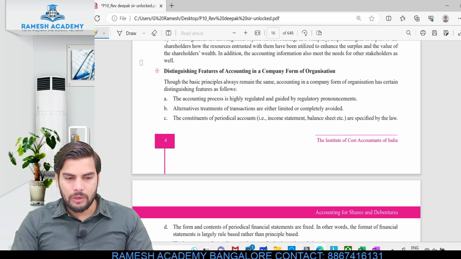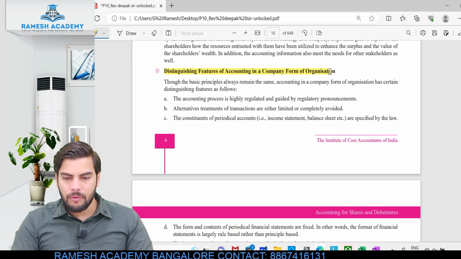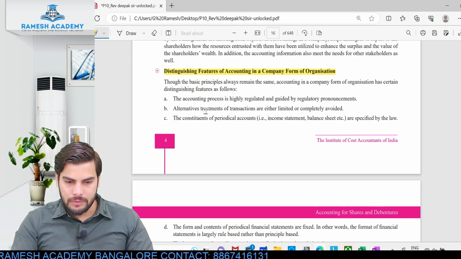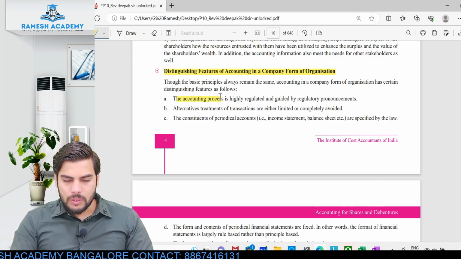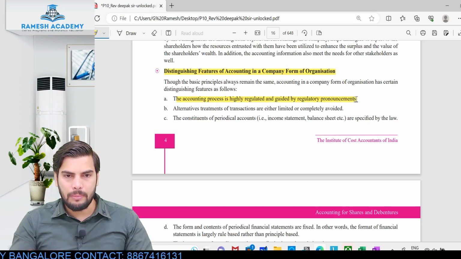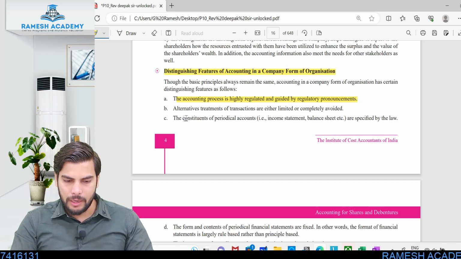So let's have a look at the next thing. Distinguishing features of accounting in a company form of organization. When it comes to a company, what exactly are the different features? The accounting process is highly regulated and guided by regulatory pronouncements. So when it comes to company accounting, it's not that you can do it as per your own will and wish. There is some regulatory pronouncement, some law, which you need to follow whenever you're doing this accounting.